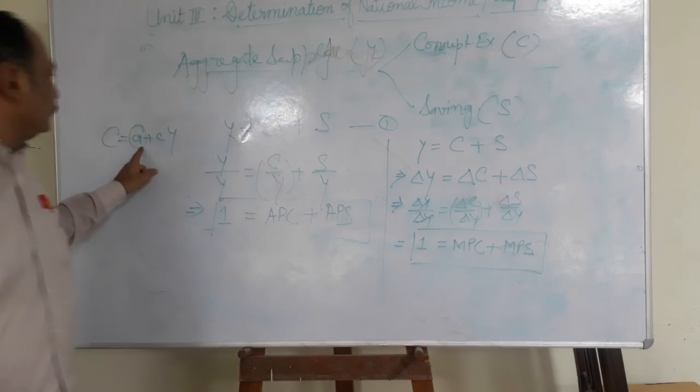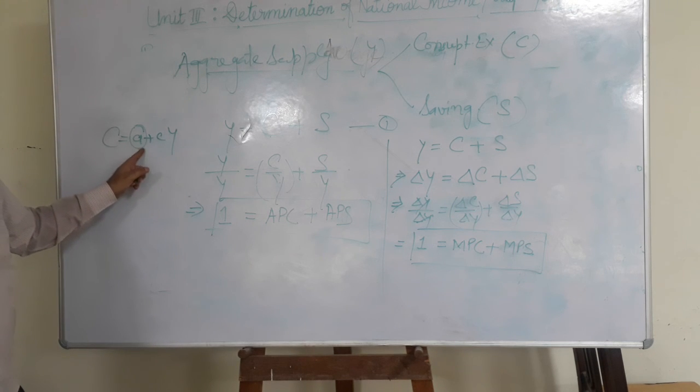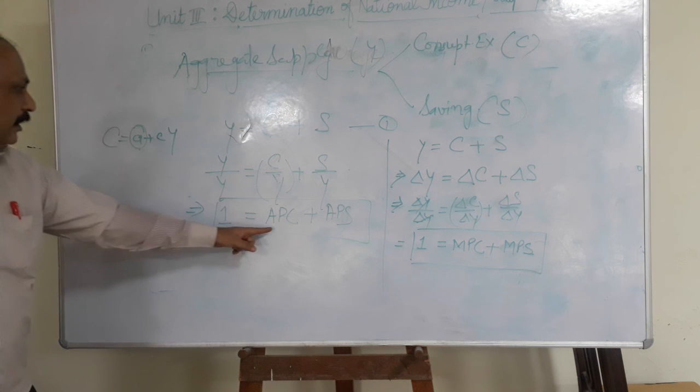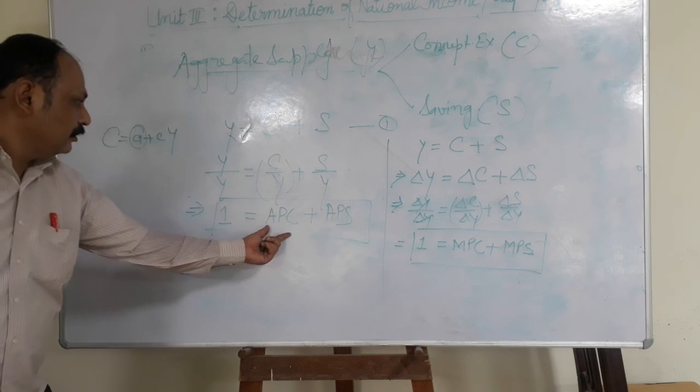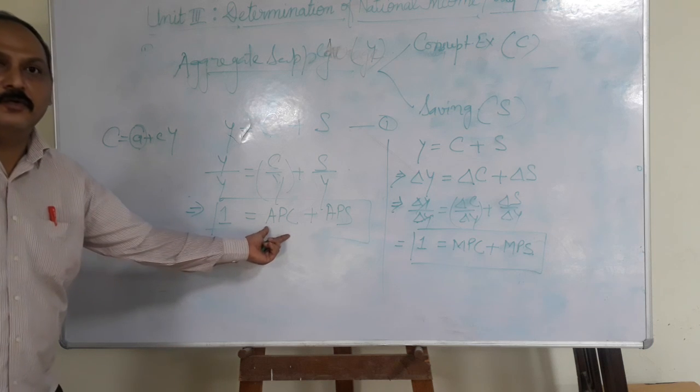This autonomous consumption expenditure never makes C zero, and APC is never 0.